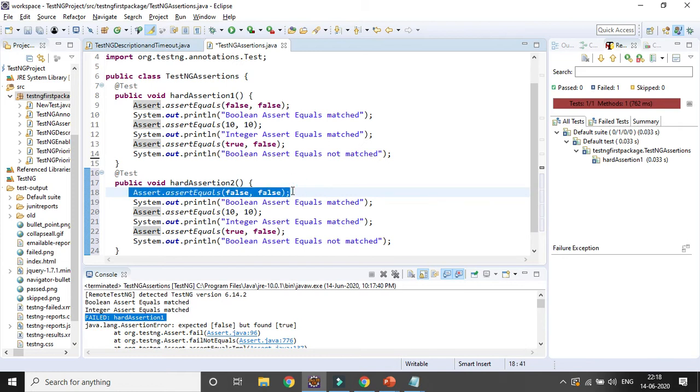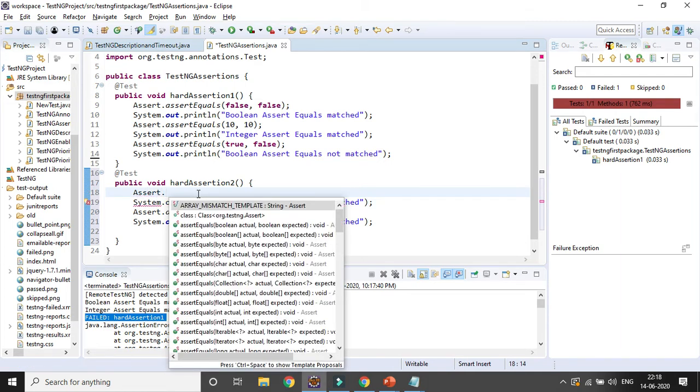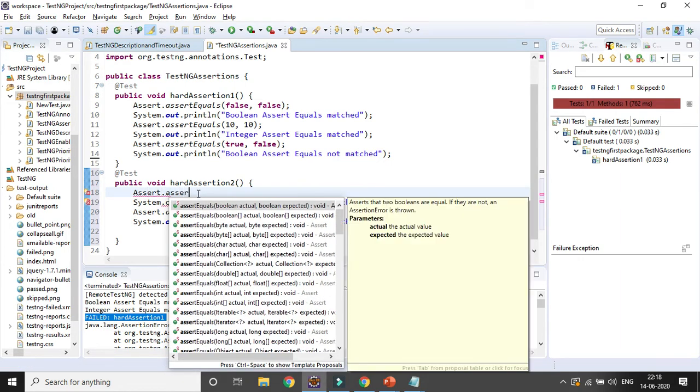So here I want to use assert dot assert not equal.